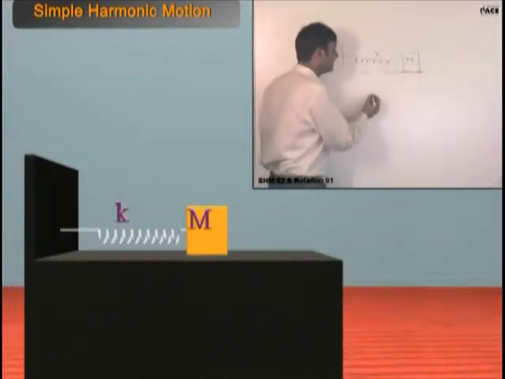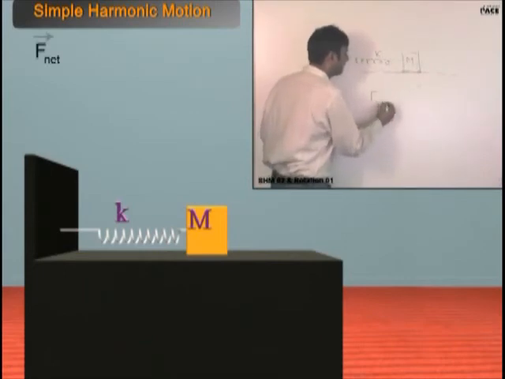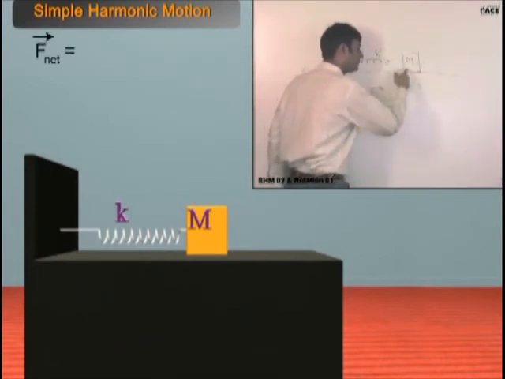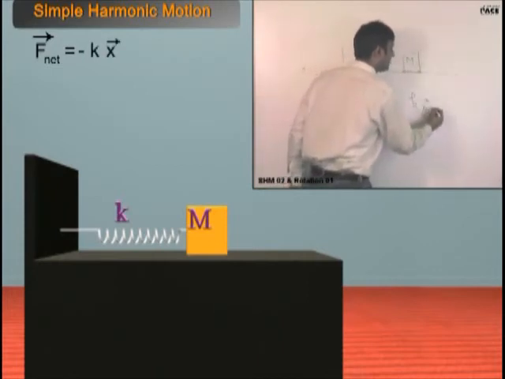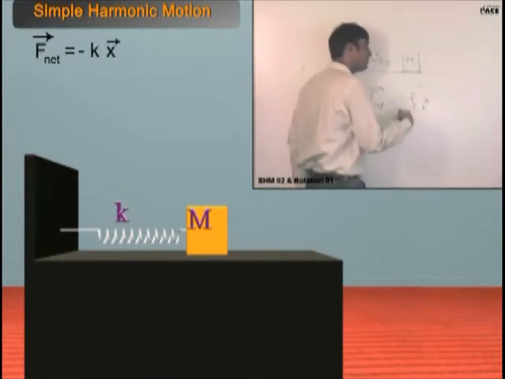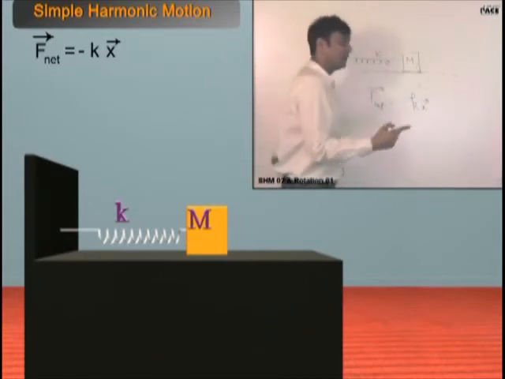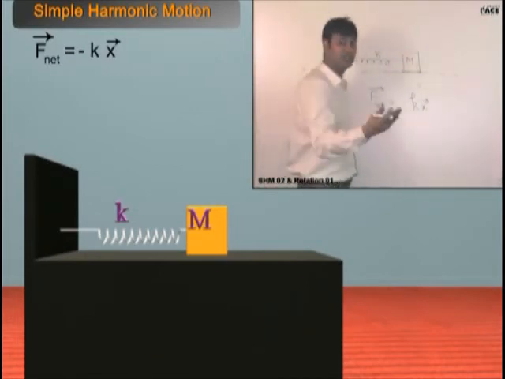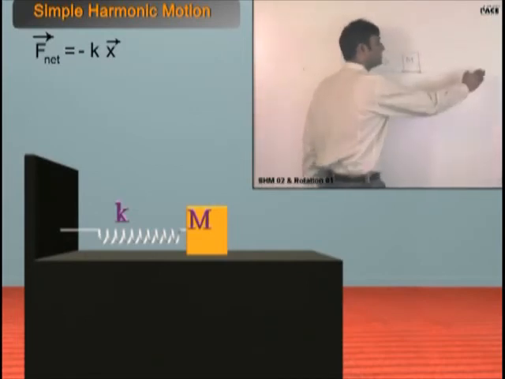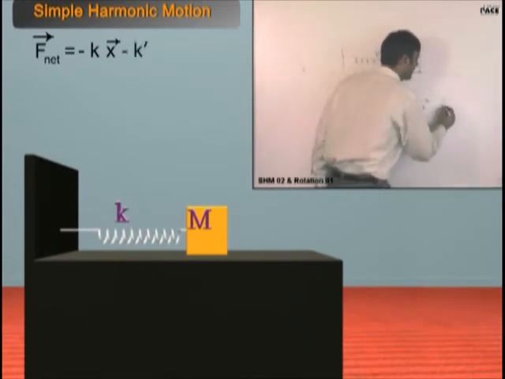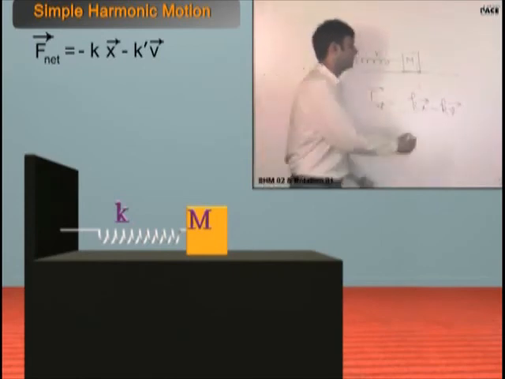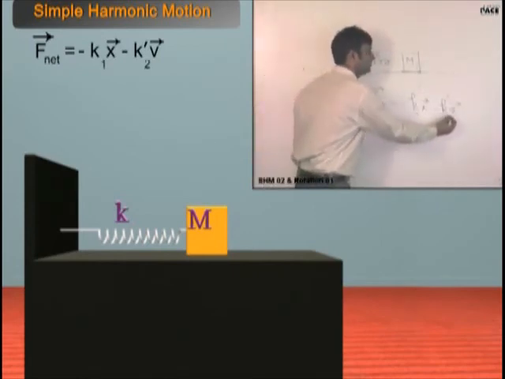The simple thing is, the net force will have this kind of spring force, minus kx. But at the same time, there will be another force which will be opposing velocity. So if velocity is towards the right, it will be opposite to velocity, to the left. So minus k dash v. This is k1, this is k2.